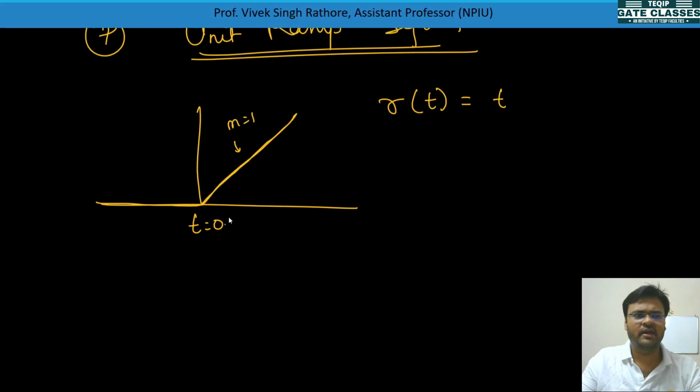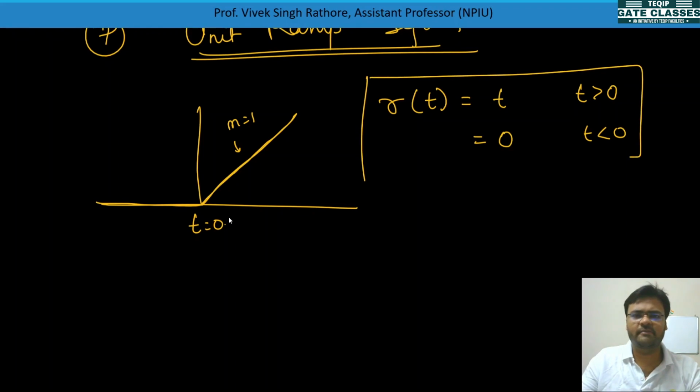So r(t) is equal to t for t greater than 0, and 0 for t less than 0. This is the mathematical representation of the unit ramp signal.